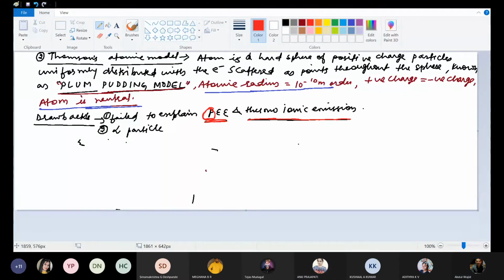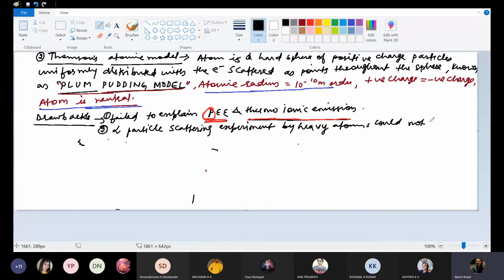Okay, so the alpha particle scattering experiment by heavy atoms, sorry, I said metals, by heavy atoms could not be explained by Thomson's atomic model.